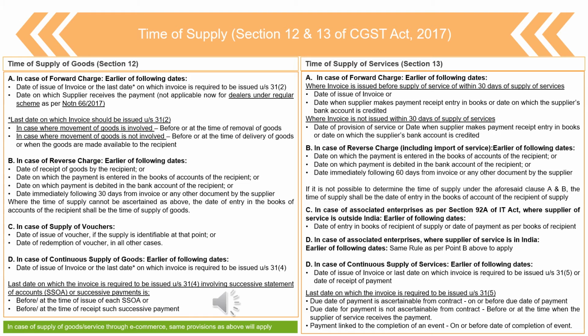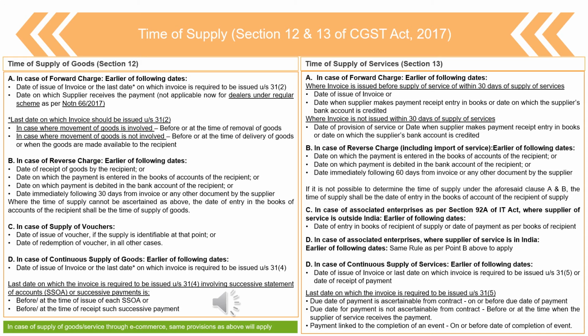In those cases the time of supply is the date of issue of invoice, or the last date on which the invoice is required to be issued under section 31(5), or the date of receipt of payment. Very simple provision here also: either it will be the date of issue of invoice, or the last date on which the invoice was required to be issued, or the date of receipt of payment by the supplier.